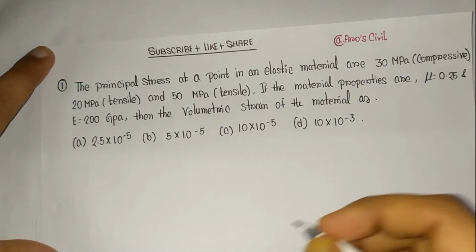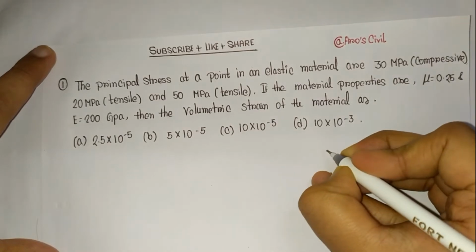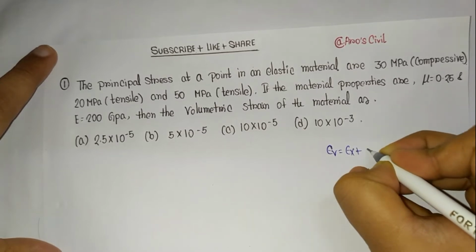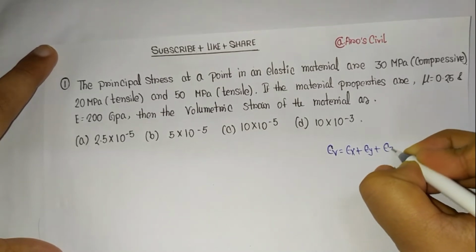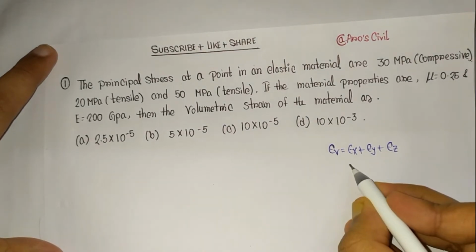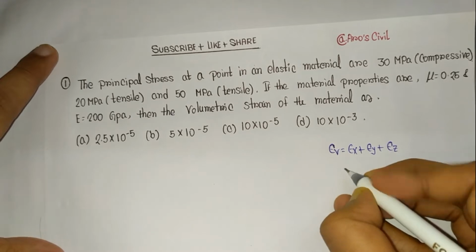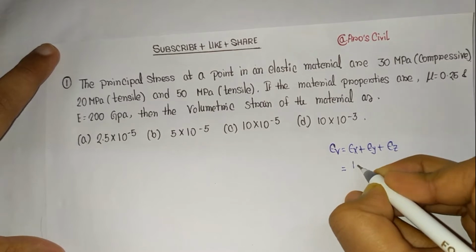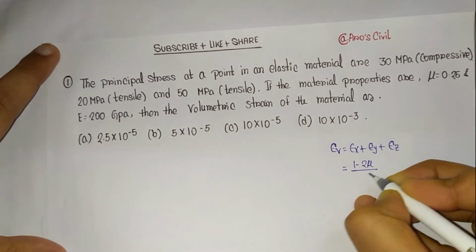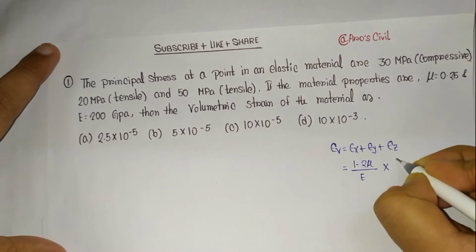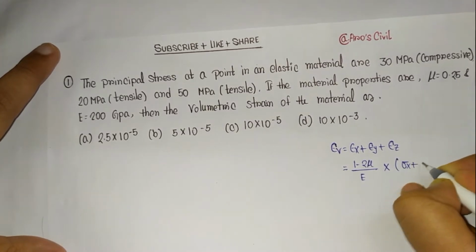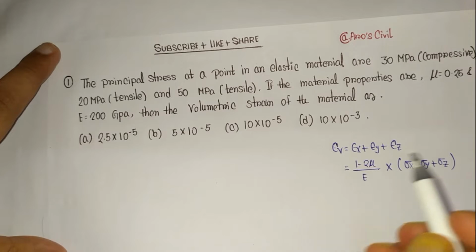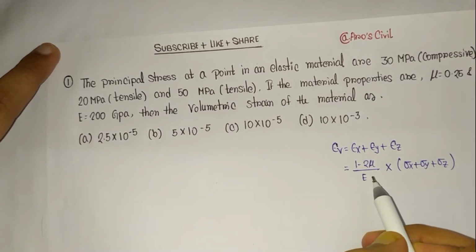Now, what is the formula for volumetric strain? We all know volumetric strain is defined as eta V. It is the summation of eta x plus eta y plus eta z, where eta x is the strain in the x direction. The result of this summation is (1 minus 2 mu) divided by E, into (sigma x plus sigma y plus sigma z).